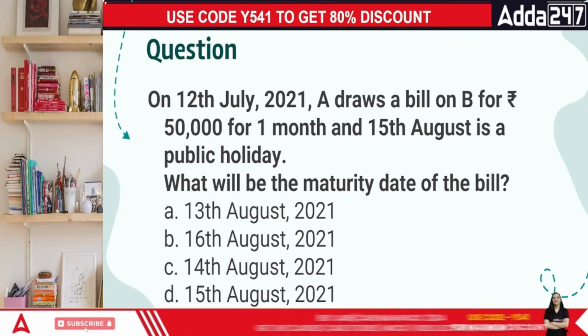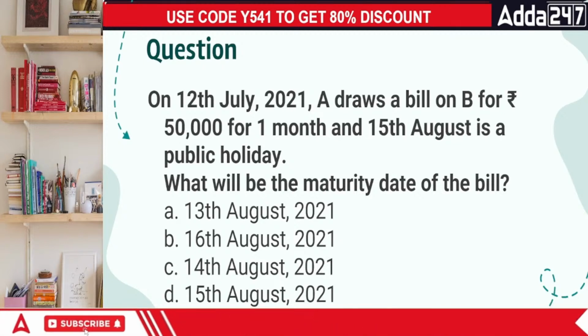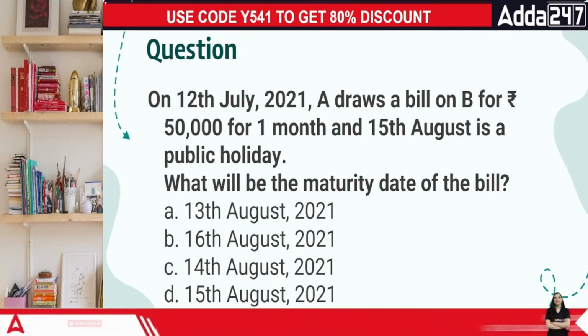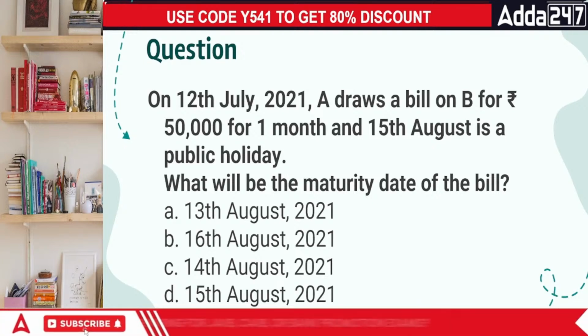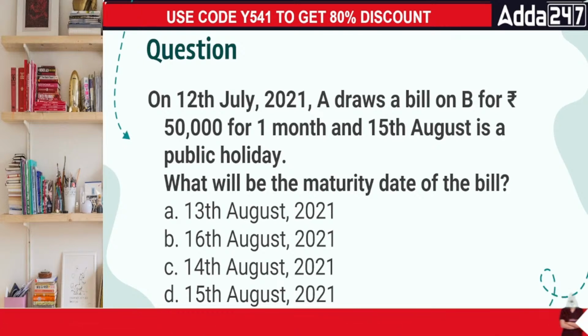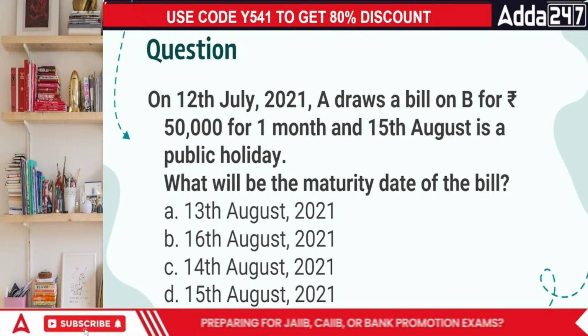On 12th of July 2021, a company A draws a bill on B for rupees 550,000 for 1 month, and 15th August is a public holiday. So we already know that 15th August is a public holiday. So why are they asking about this? Probably the due date is going to fall very near to this public holiday.